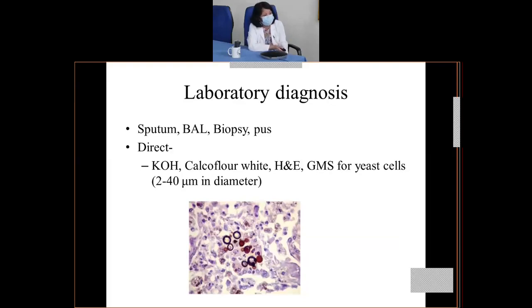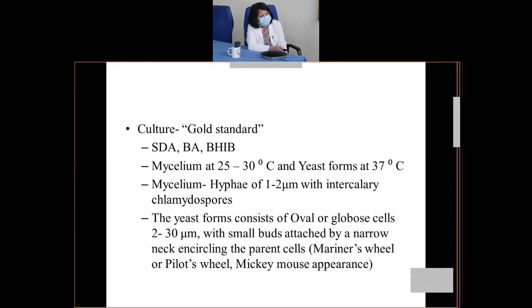So if you look at this picture of the biopsy sample, you can see different sizes of the yeast cells and even different types of arrangement of the yeast cells. So the culture is the gold standard. Again, similar types of culture media. It can grow on SDA, blood agar, and BHIB, that is brain heart infusion broth.